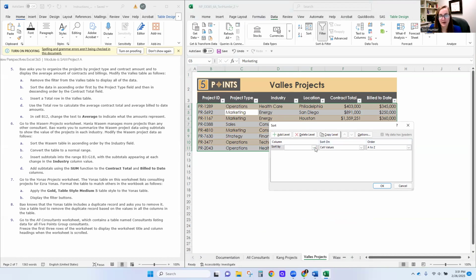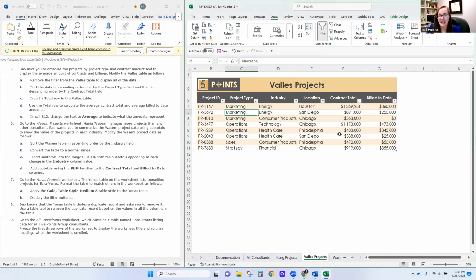So we want to first sort by project type, A to Z, and then we need to add a level so that we say then by contract total, and we want descending, so largest to smallest. So now we click OK, and we can see our data is sorted first by project type, then by contract total. So that's a much better option than trying to click this and figure it out ourselves.